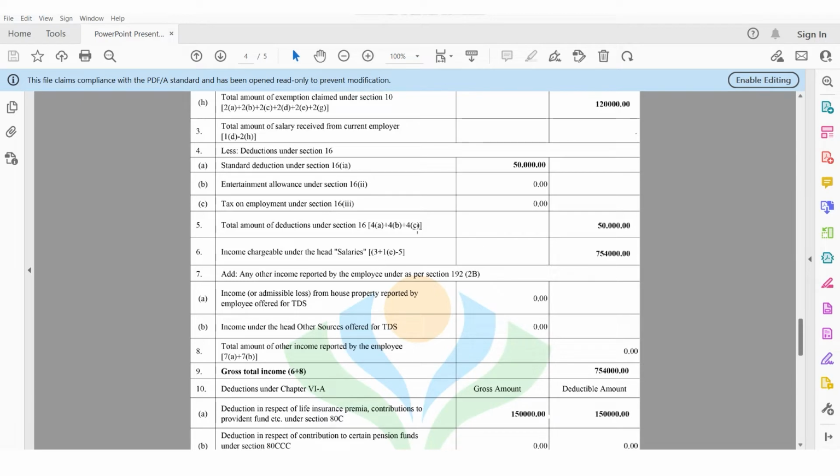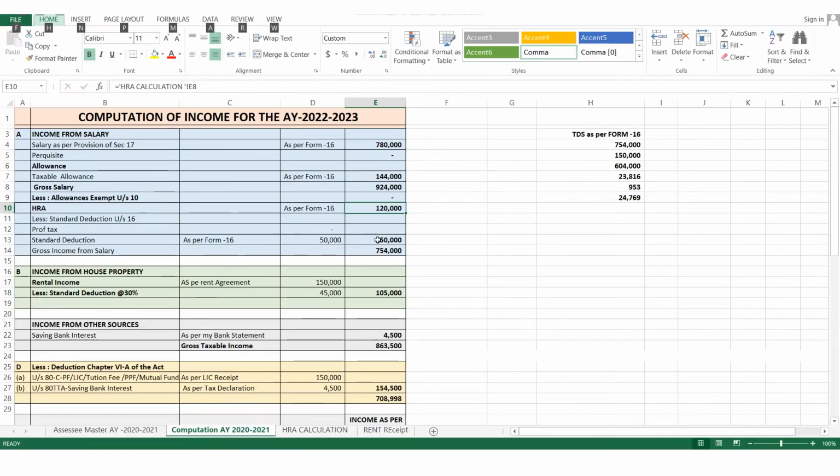Then moving to the deduction part, here a standard deduction will be provided to Mr. Rohan Bajaj of rupees 50,000, as Mr. Rohan Bajaj is opting for the old regime. So income chargeable under the head salary would be 7,54,000, and here you will be able to see the same amount. I hope you will be able to understand the calculation of income from salary.